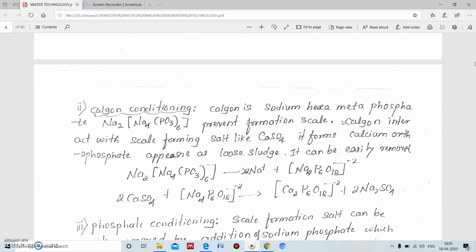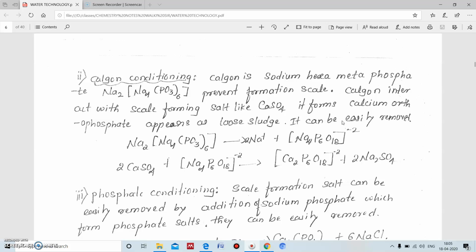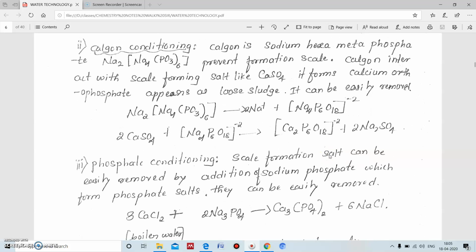Next, Calgon conditioning. Here, in order to remove the calcium sulfate, we are going to add Calgon. That Calgon, sodium hexametaphosphate, is added to the water. Then the sodium hexametaphosphate dissolves and gives the phosphate ion. It is going to react with calcium sulfate and form the calcium orthosilicate, and this calcium orthosilicate can be easily removed.